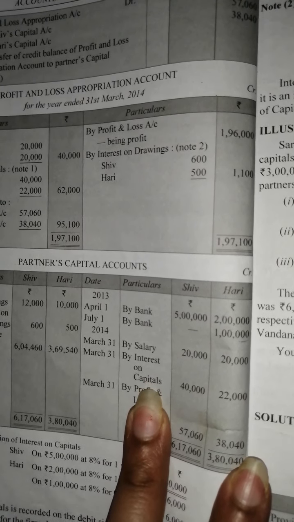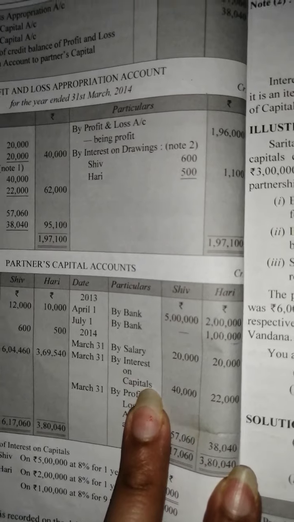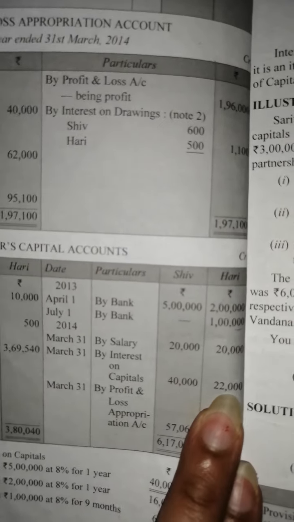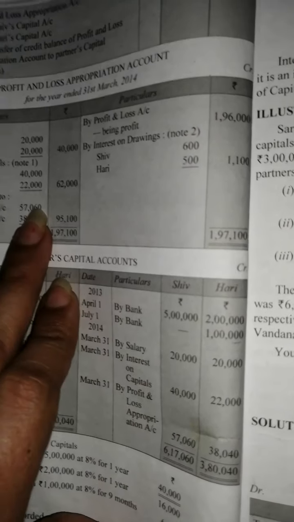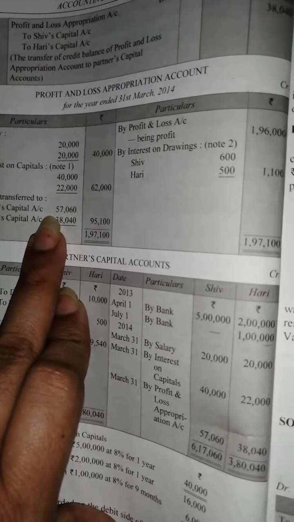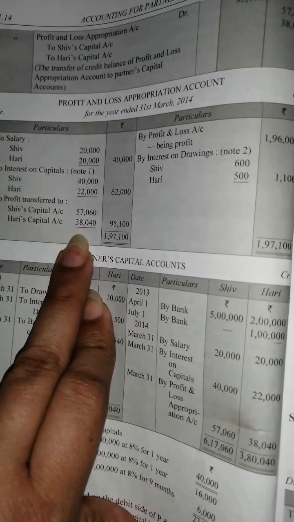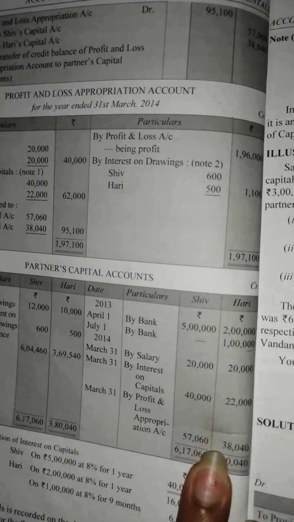Interest on capital is the earning of the partners, so it will be credited in their accounts: 40,000 of Shiv and 22,000 of Hari. From profit and loss appropriation, Shiv will get 57,060 and Hari will get 38,040. Both amounts will be credited there.